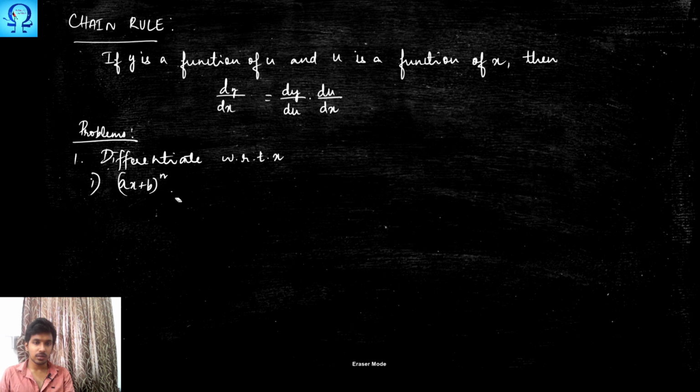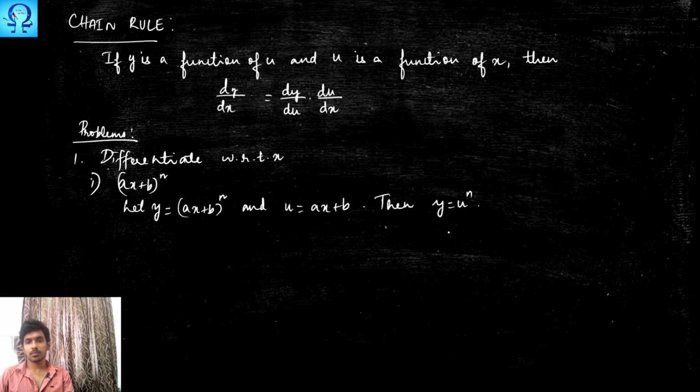So here we are about to take (ax + b) whole power n as y, and let us take ax + b as u. Then what happens? y is simply u^n. Okay. Now let us find out dy/du.